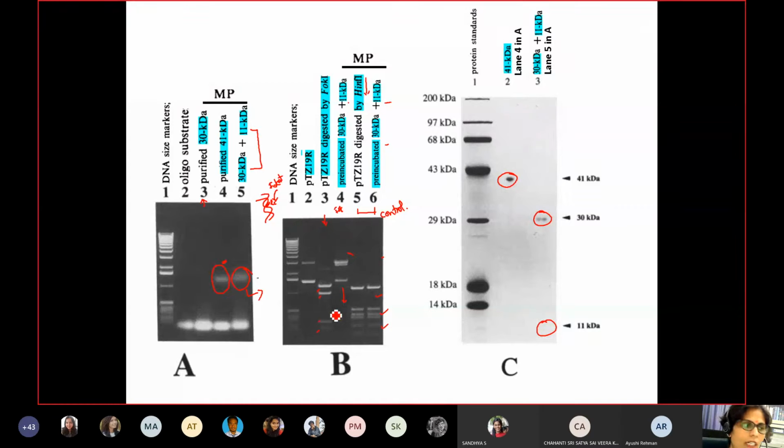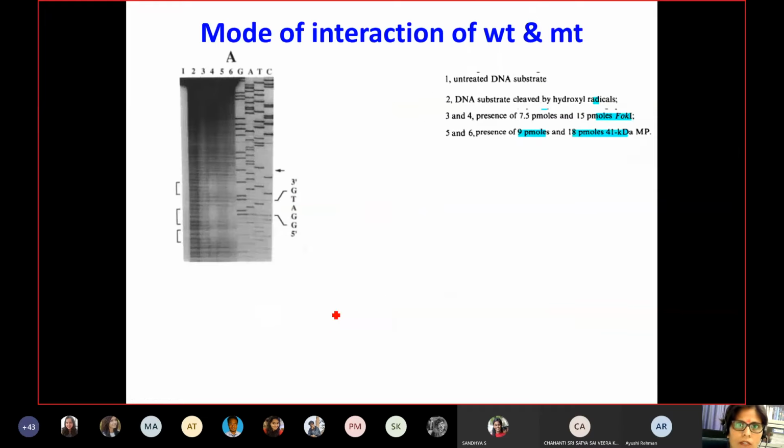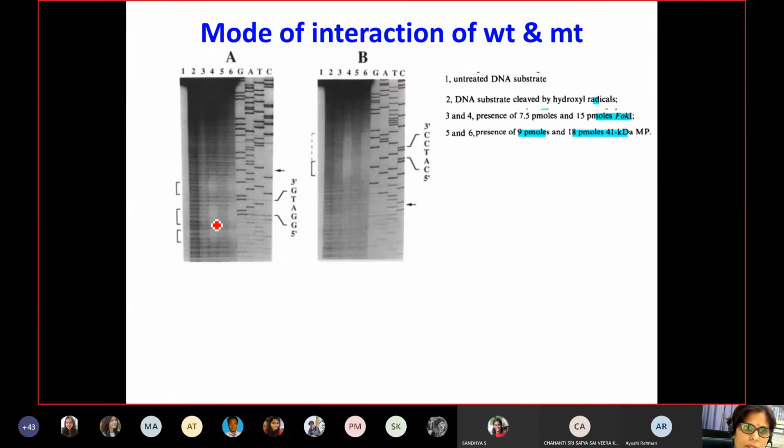And further, they also tested with footprinting assays. In the footprinting assays, they did both strands. For example, this is your top strand and this is your bottom strand. In the bottom strand, they were able to show a clear protection of the sequence corresponding to your recognition sequence.